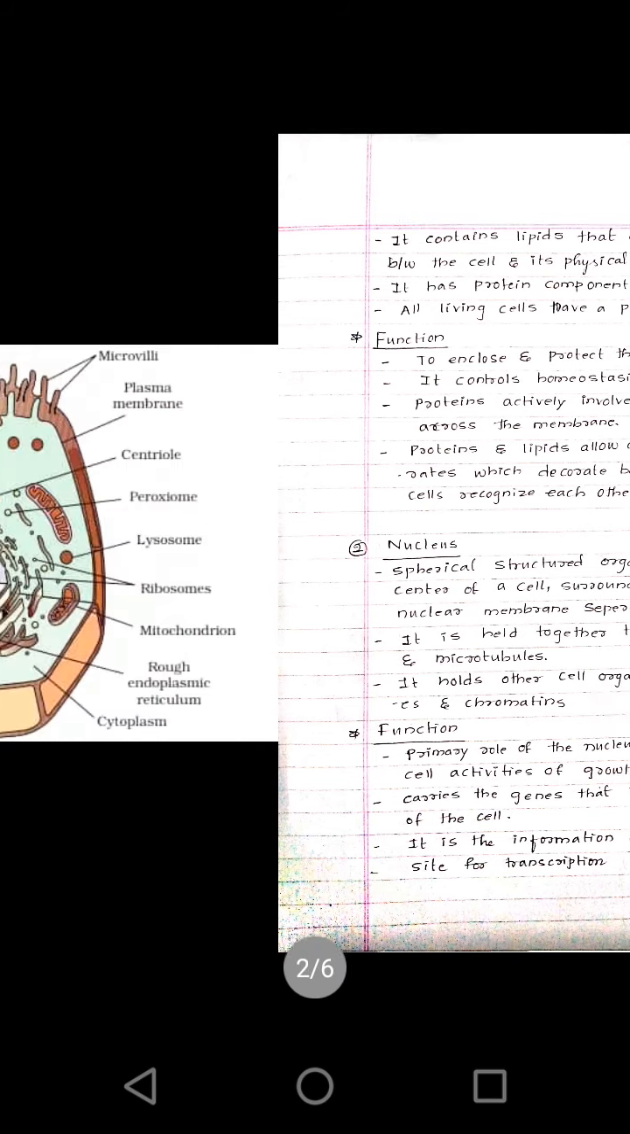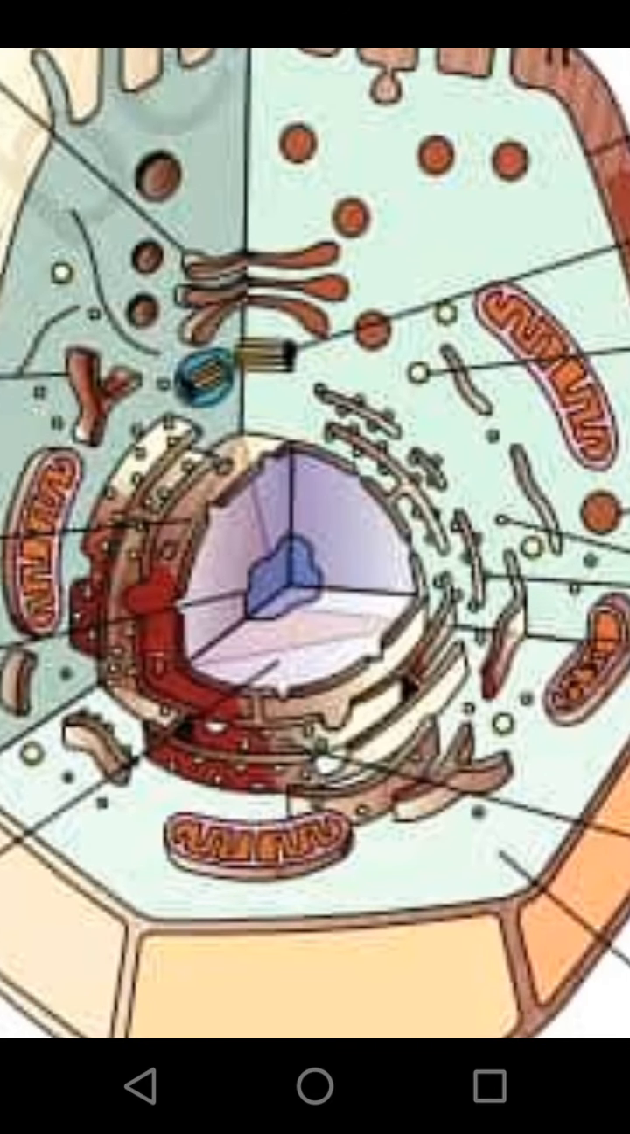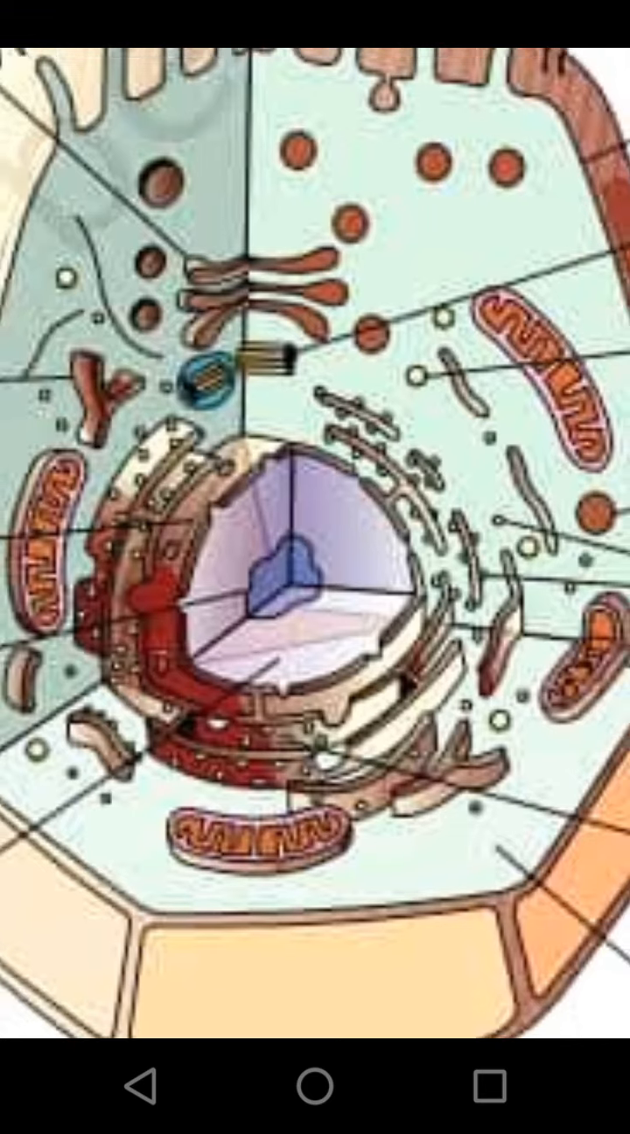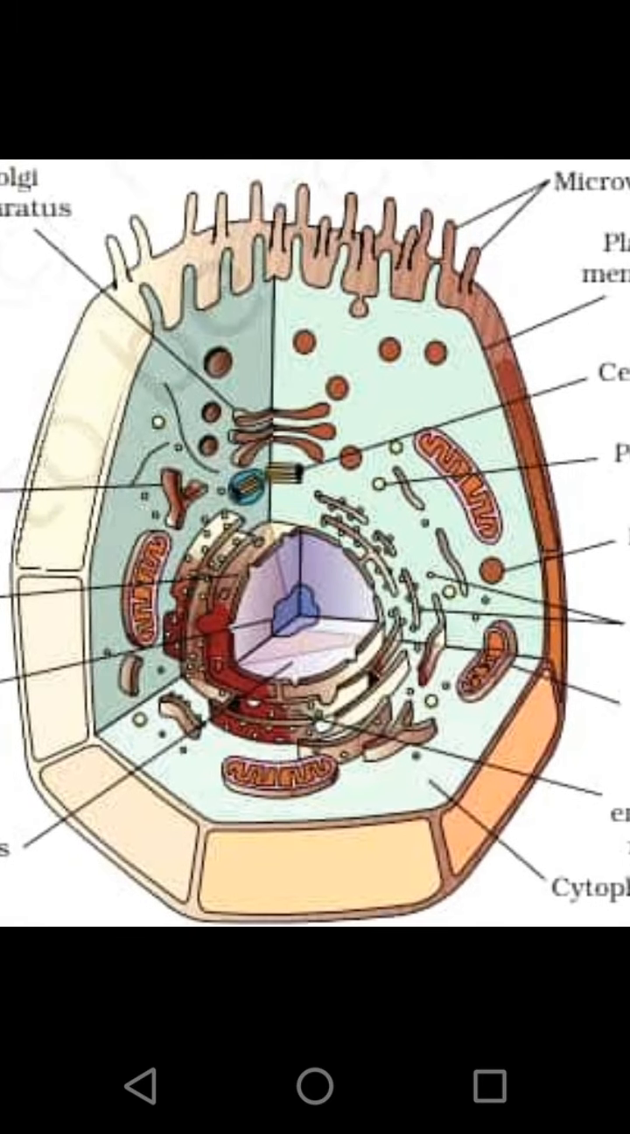Then to this nuclear envelope we'll see some structures that are called the endoplasmic reticulum. From this nuclear envelope we observe some of the structures, that is the endoplasmic reticulum. We will see two types of endoplasmic reticulum, those are rough endoplasmic reticulum and smooth endoplasmic reticulum.